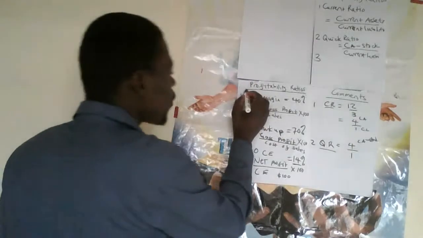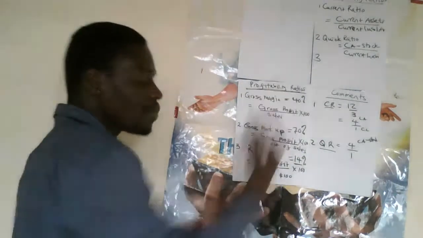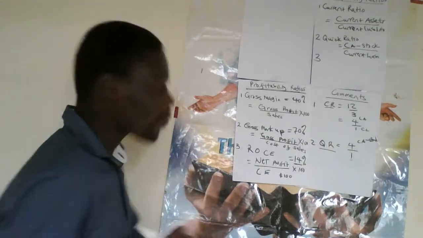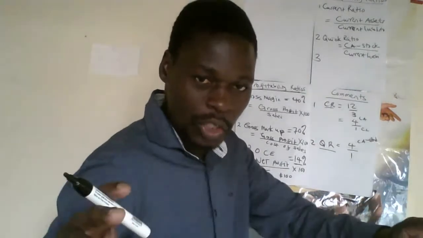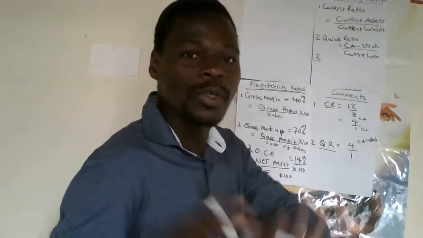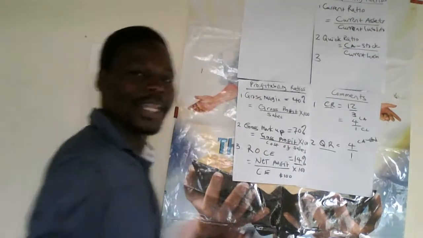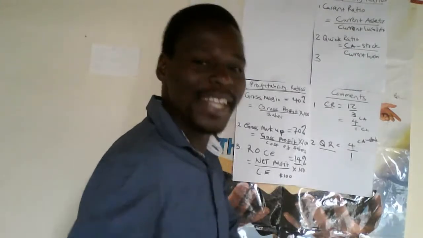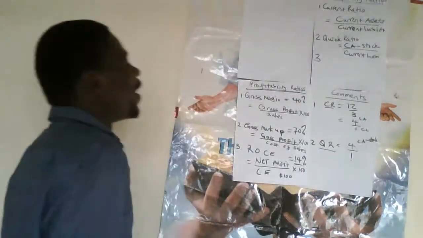Today we covered profitability ratios and liquidity ratios, mainly the formula part of it and a little bit of commenting. In our next lesson, we are going to concentrate more on the calculation part. We are bringing a schedule, and on that schedule I want you to do the computation. Remember, it's very critical as an accountant to be in a position to understand these numbers. It's not only about calculating. You need to understand the meaning behind the numbers.